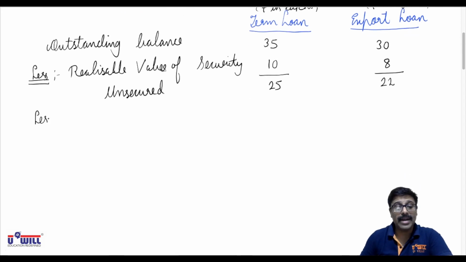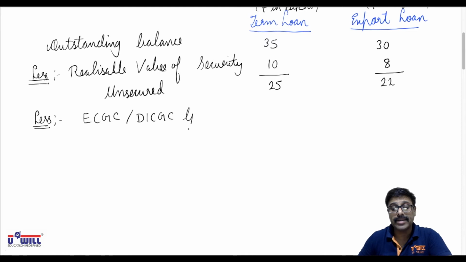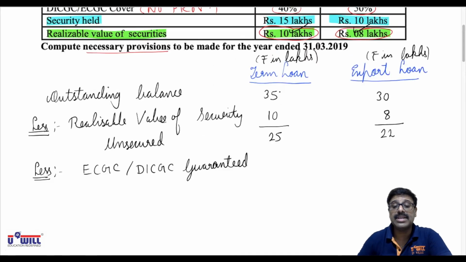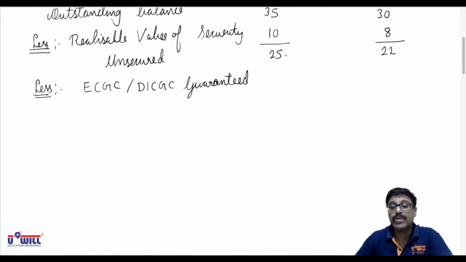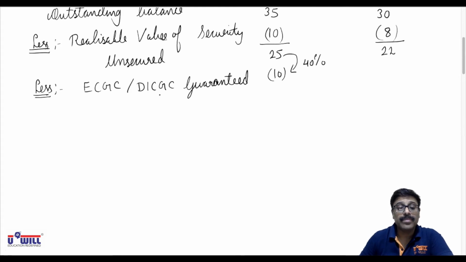Then we will subtract the ECGC or DICGC guaranteed amount. Now what is the ECGC or DICGC guaranteed amount? 40% and 50%. So all of you do 25 lakhs into 40%. That comes to 10 lakhs. That we will minus. Okay. 25 lakhs into 40% is 10 lakhs.